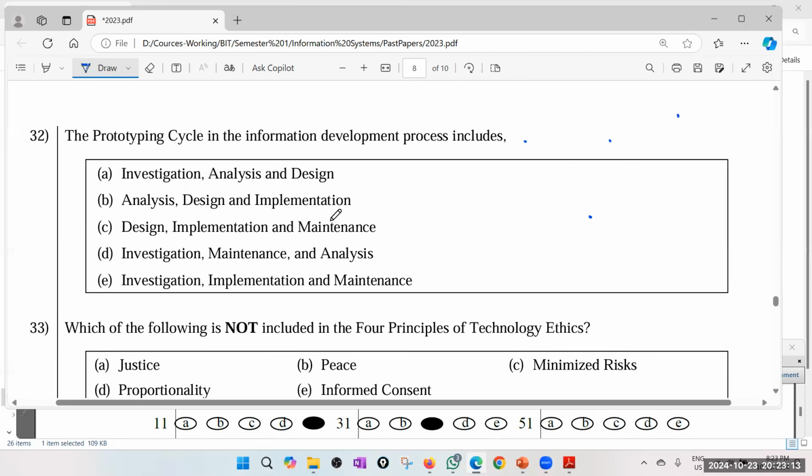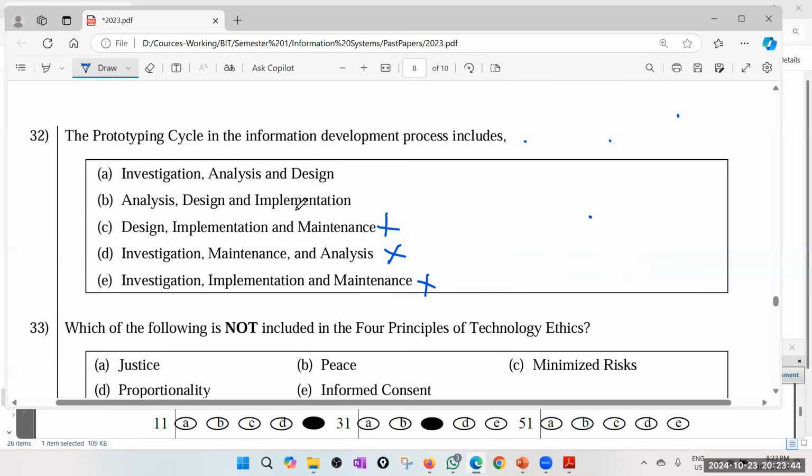Design, implementation, maintenance. Usually for prototyping, you don't go for maintenance. Investigation, that is definitely wrong. Prototyping is analyze, design, implement. Here, investigate, analysis, design, but no implementation, right? So this is the most appropriate one for me.